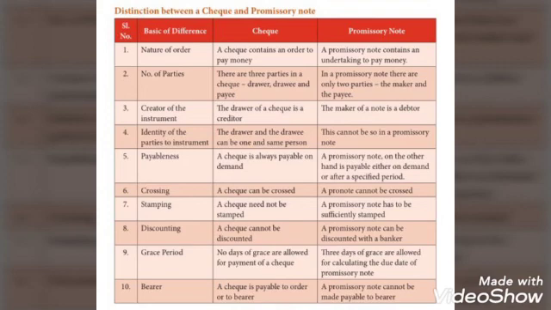And the last difference is bearer. A check is payable to order or to bearer. But a promissory note cannot be made payable to bearer. So these are all the differences between check and promissory note.